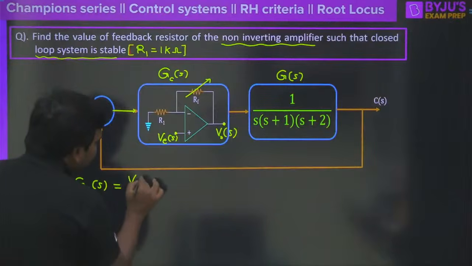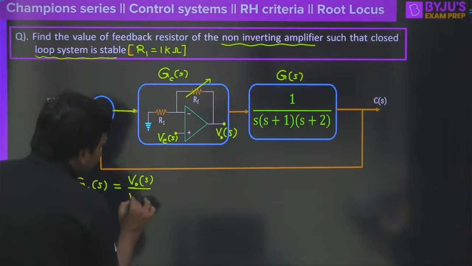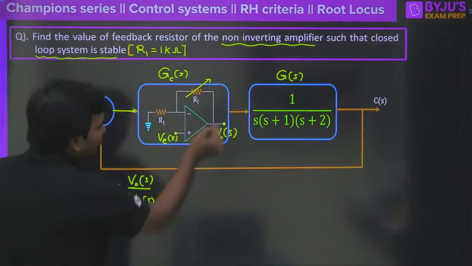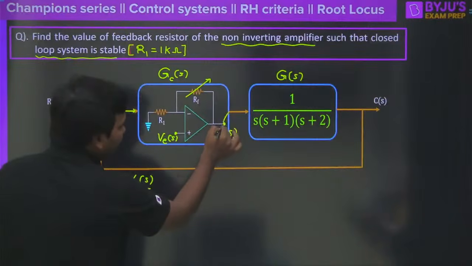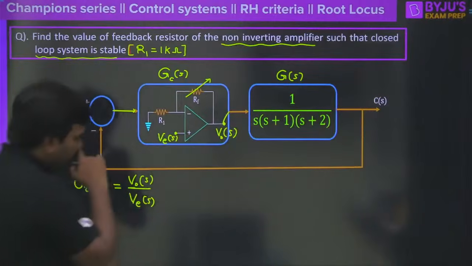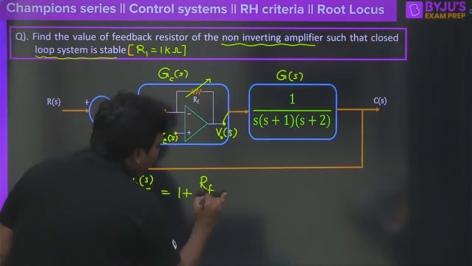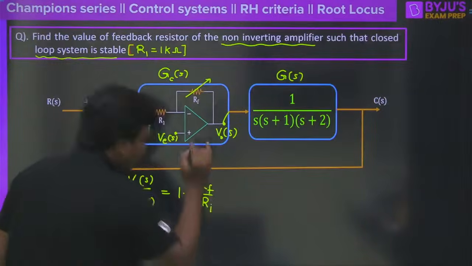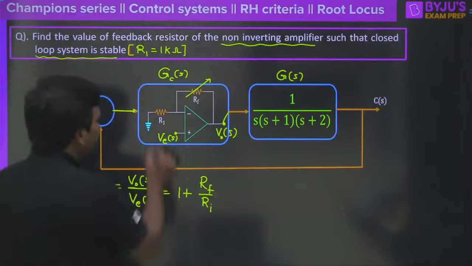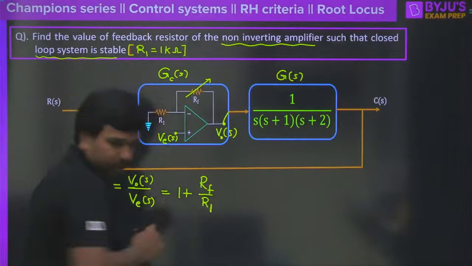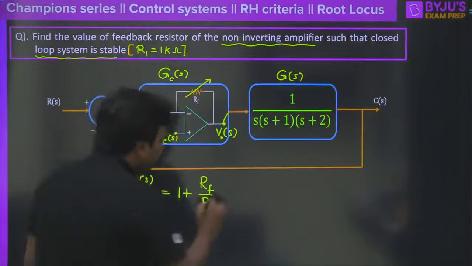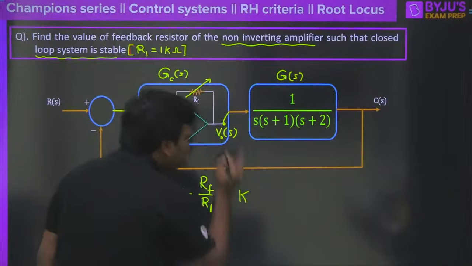Here it would be written as V0 of S divided by V of S. That means output of the controller divided by error signal. What is this value here? You all know that this is going to be 1 plus RF by RI here, correct? So I have taken R1 here, so therefore this 1 plus RF by R1 could be considered as a K.